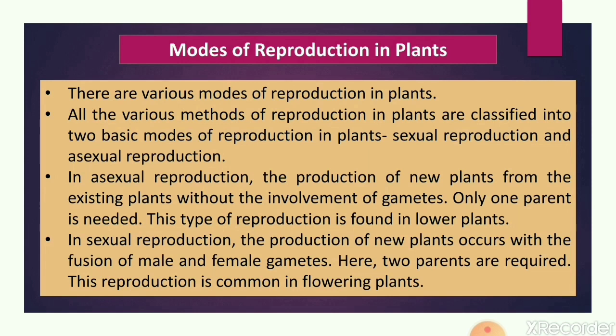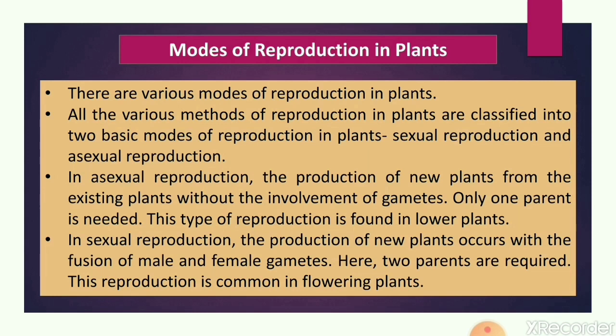So here you should know about gametes. What is a gamete? A gamete is the reproductive cell of any organism. That reproductive cell may be a male reproductive cell or a female reproductive cell. If it is formed in males, it is called a male reproductive cell or male gamete. If it is produced in females, it is called a female reproductive cell or female gamete.